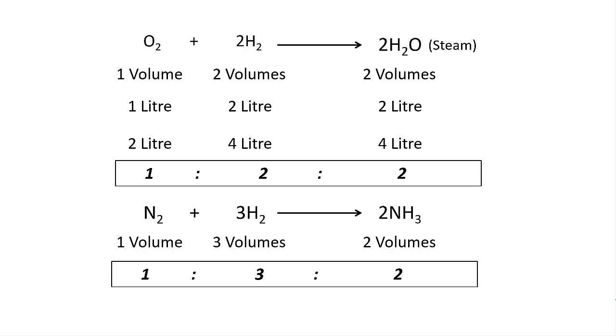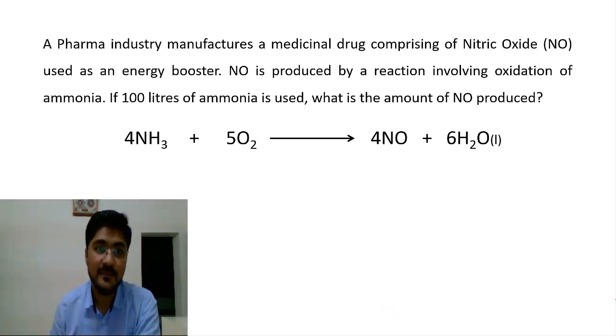So now, according to Gay-Lussac's law, one volume of oxygen will combine with two volumes of hydrogen and give 2 volumes of water. So the simple whole number ratio here would be 1:2:2. Again, let's see another example, that is nitrogen plus hydrogen will give ammonia, 1 volume of nitrogen, 3 volumes of hydrogen, and 2 volumes of ammonia. So the ratio becomes 1:3:2.